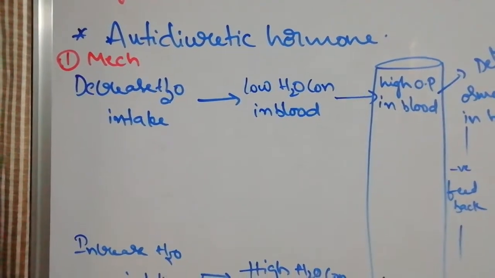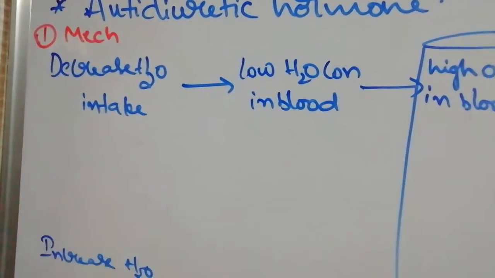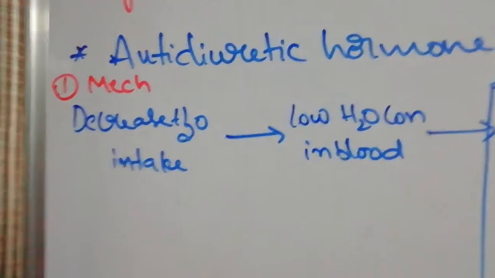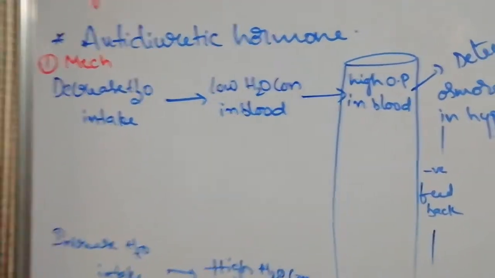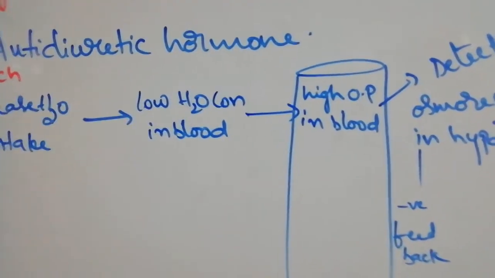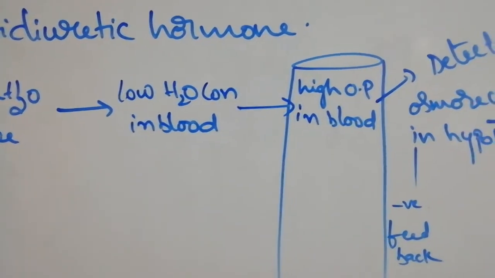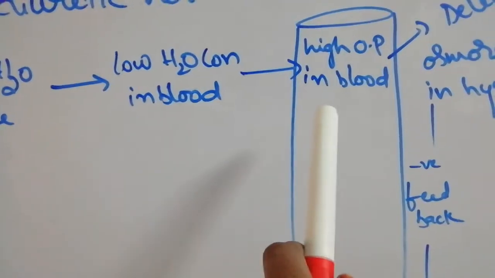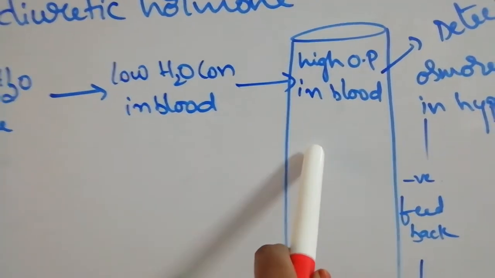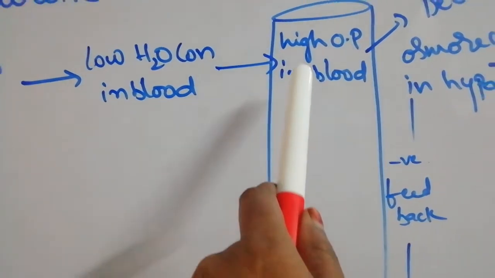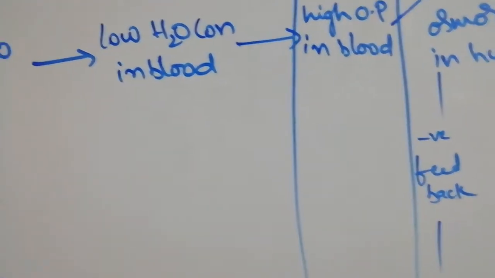When water intake decreases, a low water concentration will be maintained in the blood. So the blood has a low water concentration. That's why osmotic pressure in the blood increases. Water concentration decreases, and the solute concentration, the plasma proteins and everything present, their pressure increases. High osmotic pressure is caused.